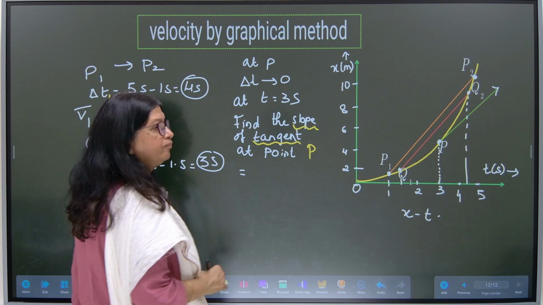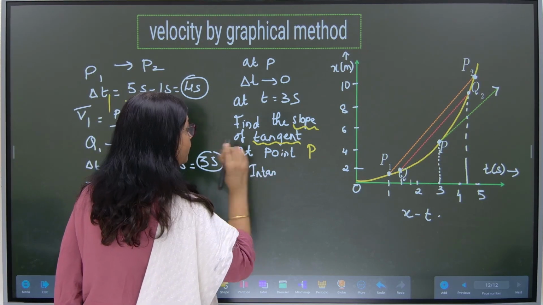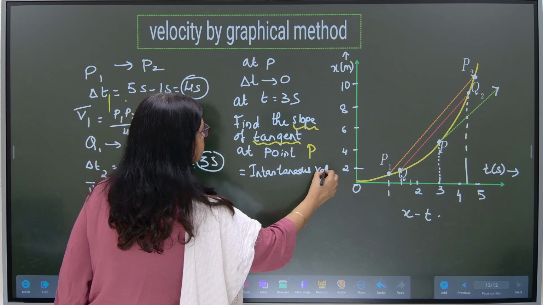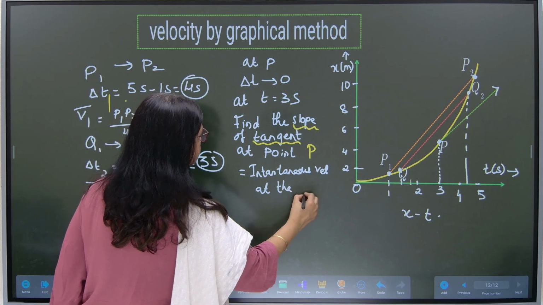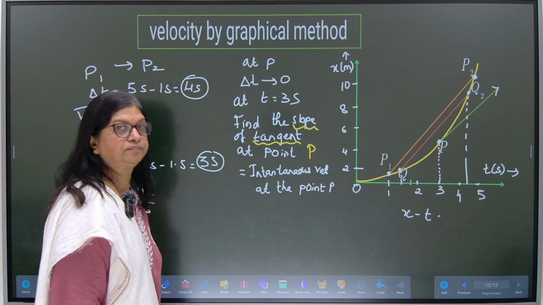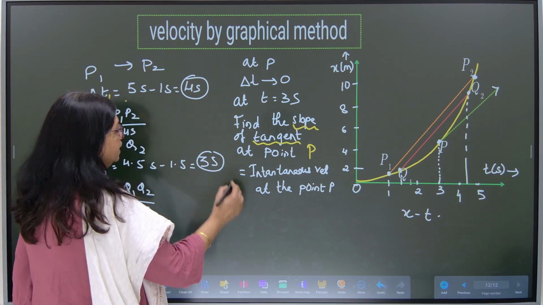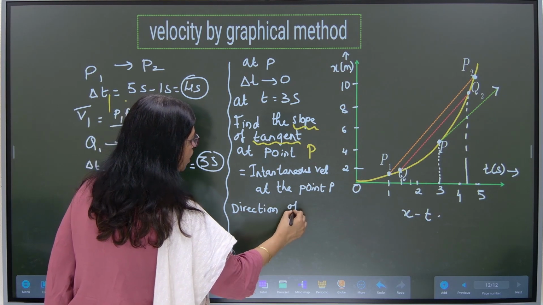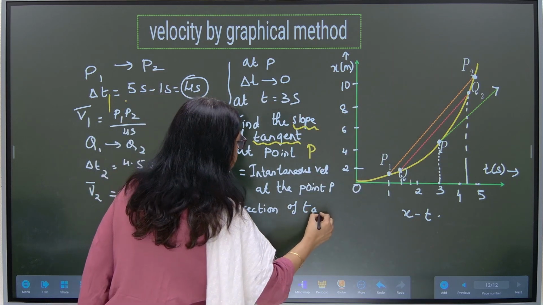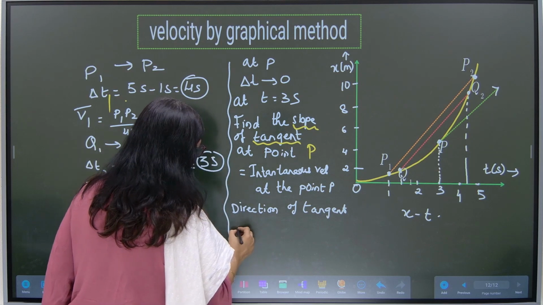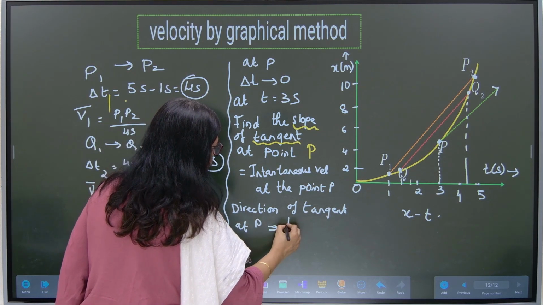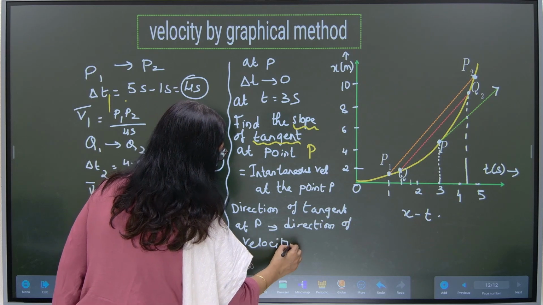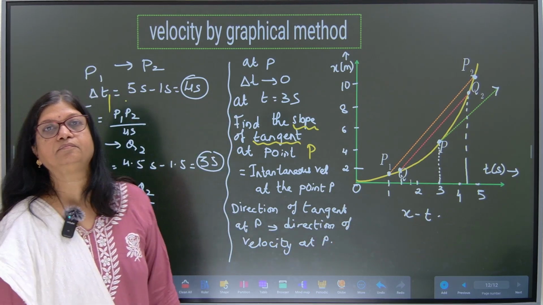That value will give me the instantaneous velocity at the point P. And the direction of the tangent, see the direction of the tangent at P, will give me the direction of velocity at P. Fine.